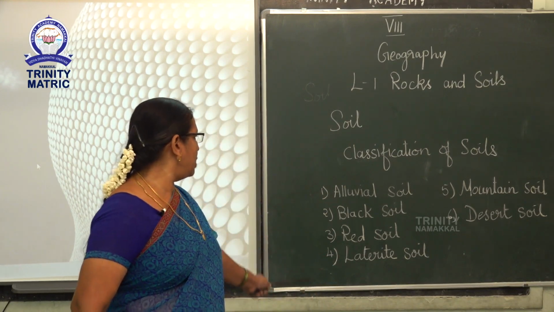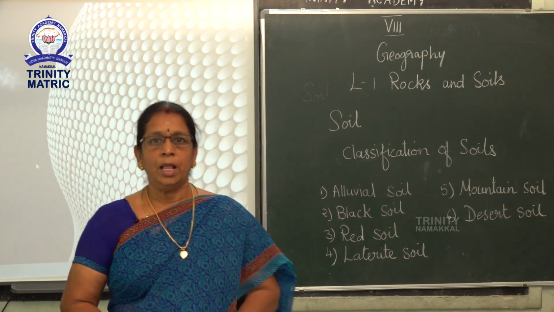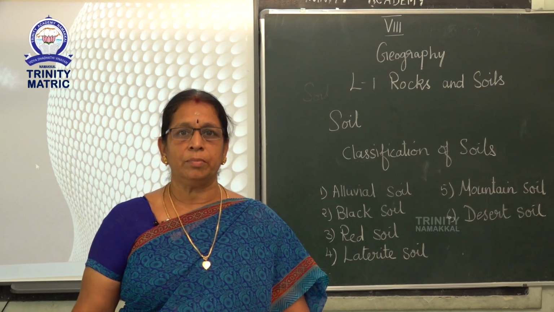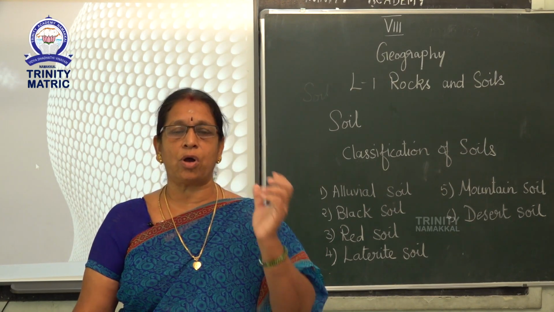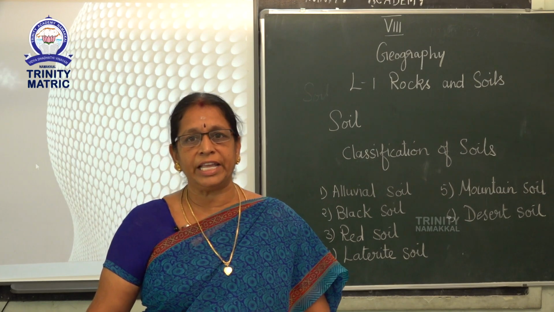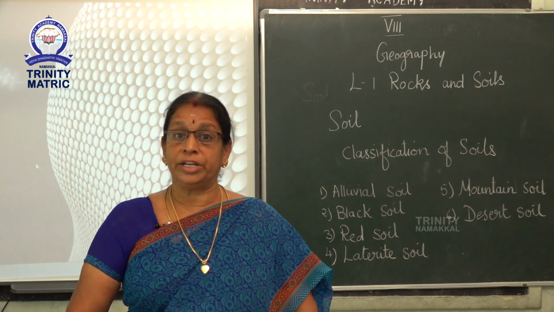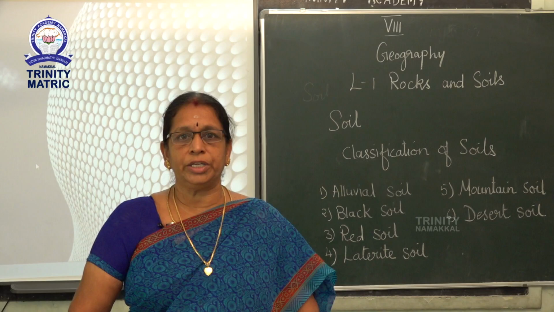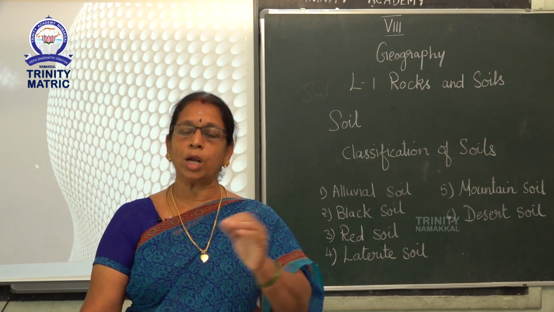Next, we can see about the black soil. These soils are formed by the weathering of igneous rocks. Black soil is clay in nature. It is retentive of moisture. It is ideal for growing cotton.